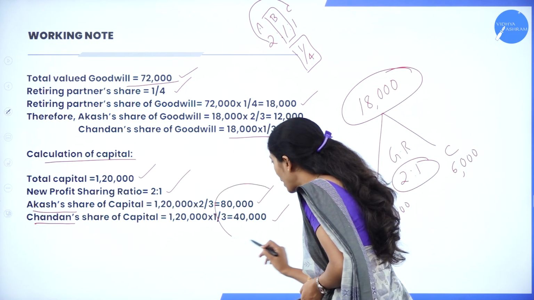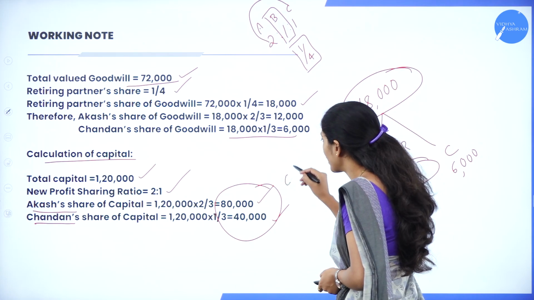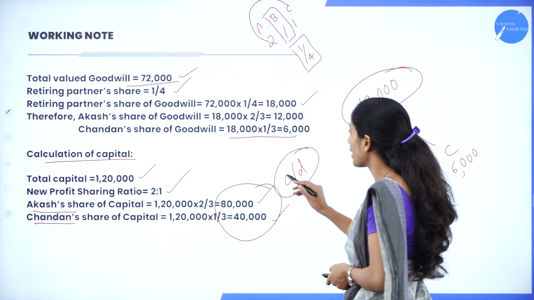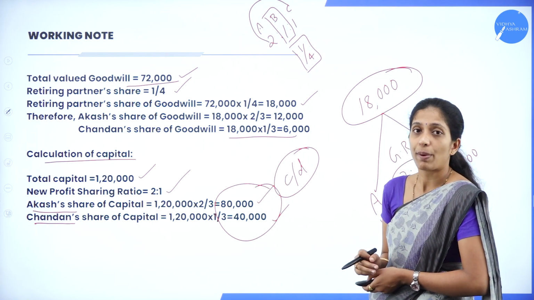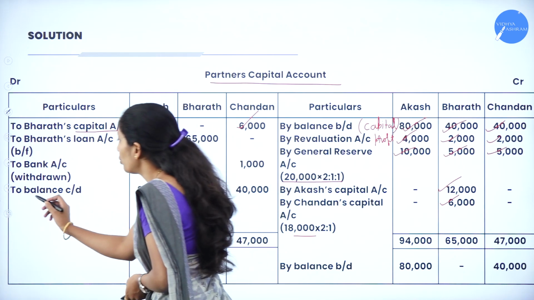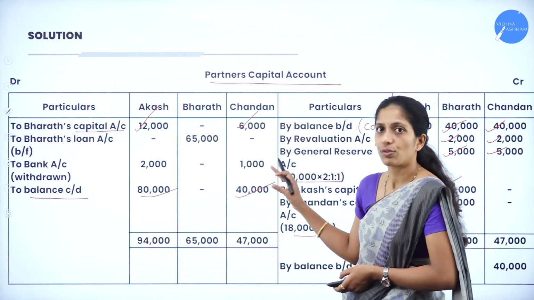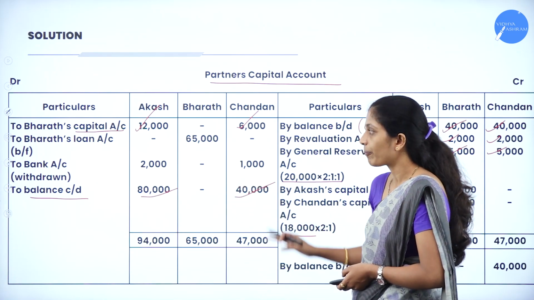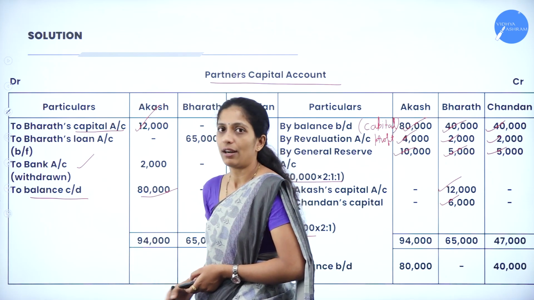This would be the balance carried down in the partners' capital account. So this amount has to be taken as balance carried down in the partners' capital account. How to take this? To balance carried down 80,000 and 40,000. We shall record this amount first. Next, the balancing figure will be transferred to the bank account.